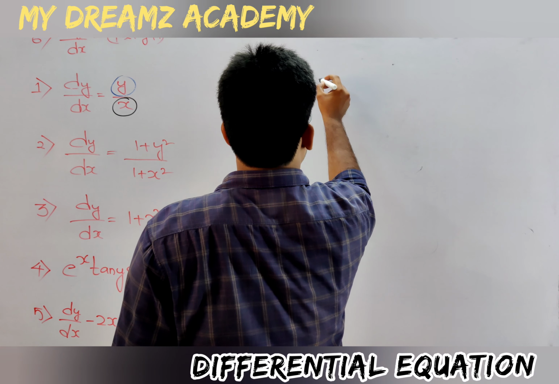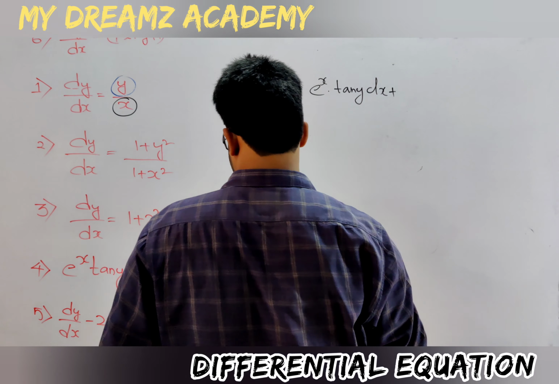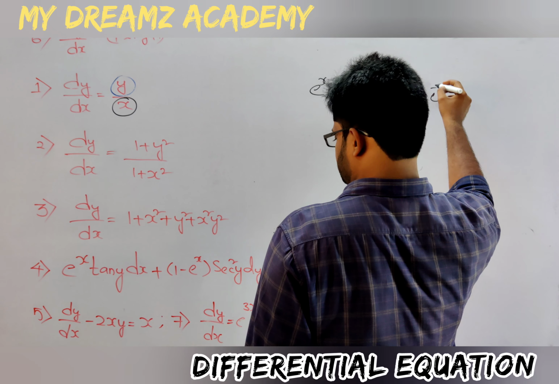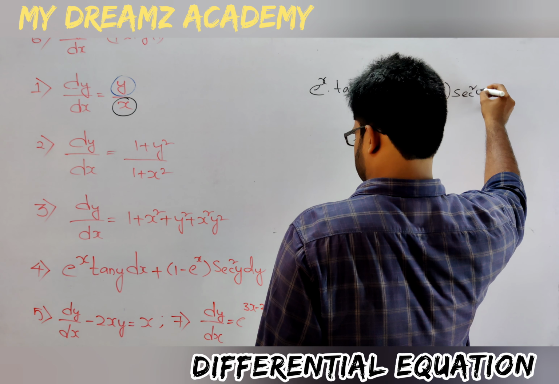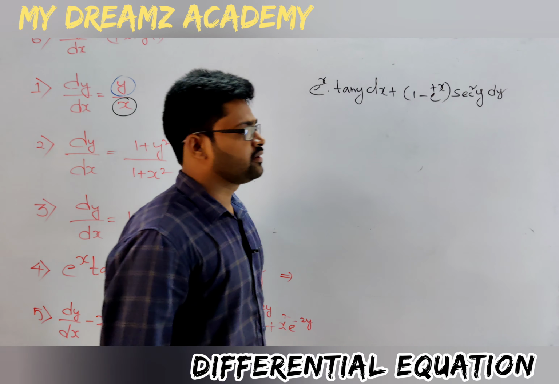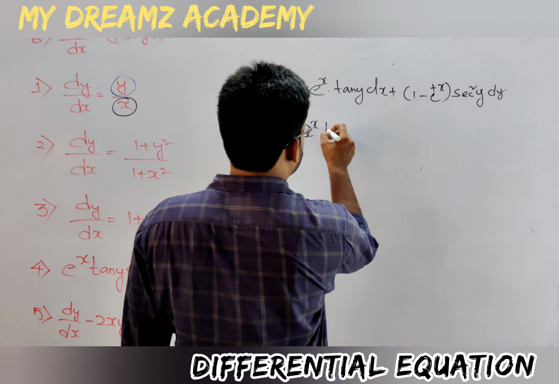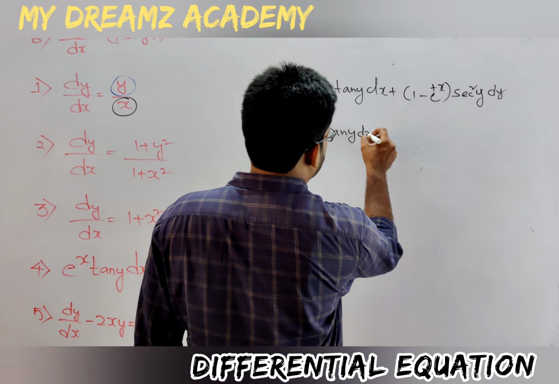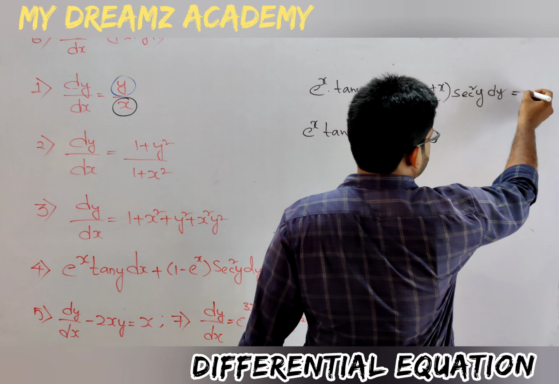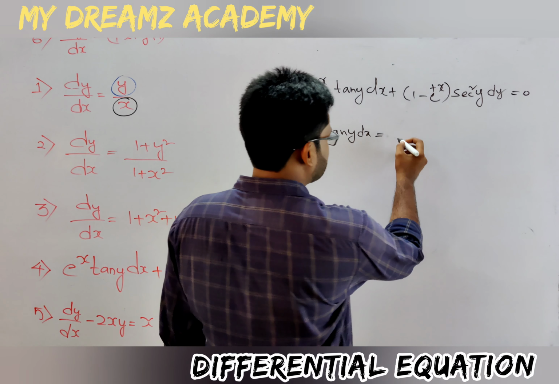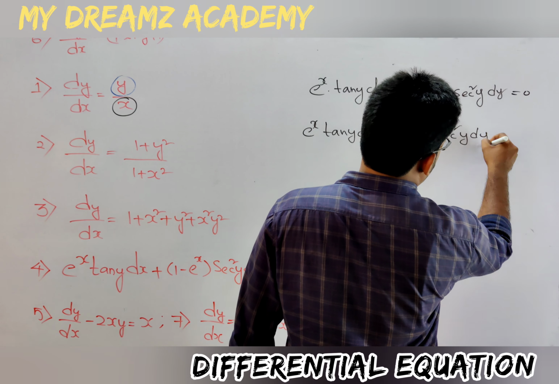That is e^x tan y dx plus (1 minus e^x) sec² y dy. Okay, now e^x tan y dx is equal to, I am sending this to our right side, which is equal to 0. I am sending this to our right side: e to the power of x minus 1 sec² y dy.